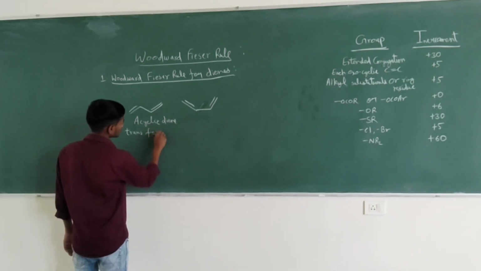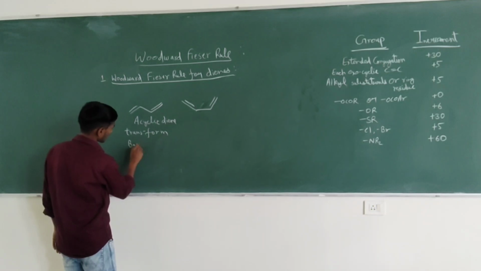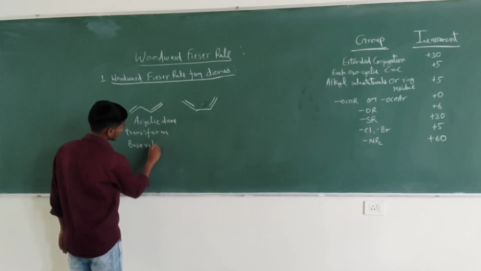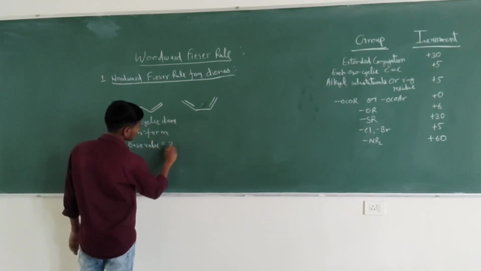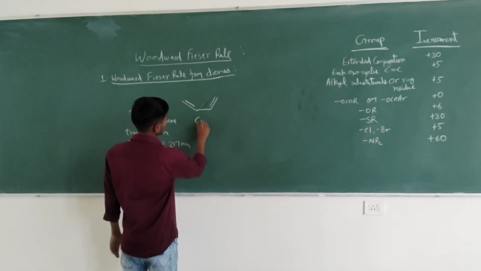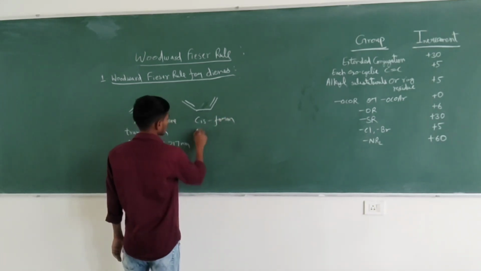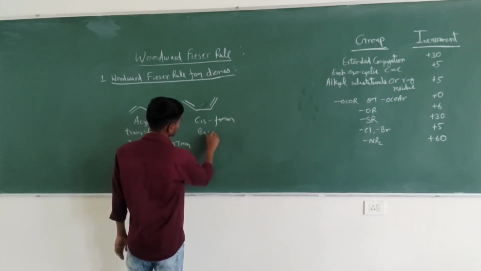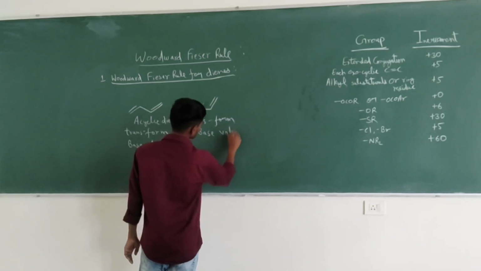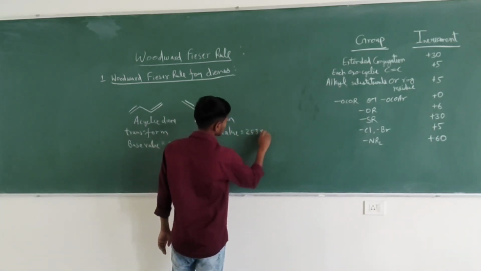For trans form, base value is equal to 217 nanometer, and for cis form, base value is equal to 253 nanometer.